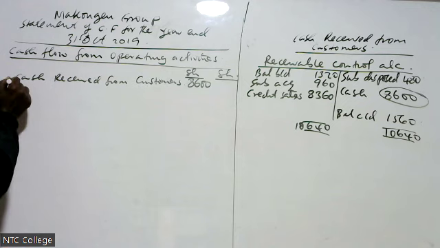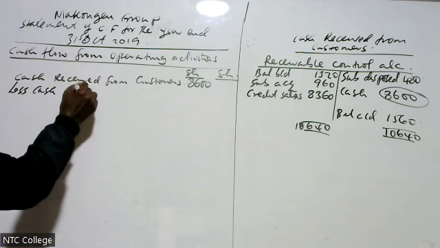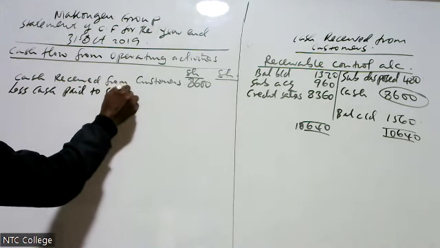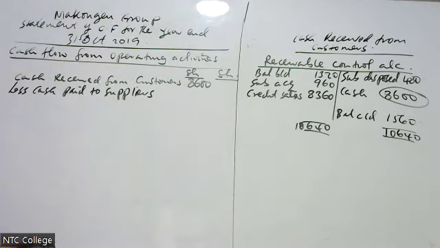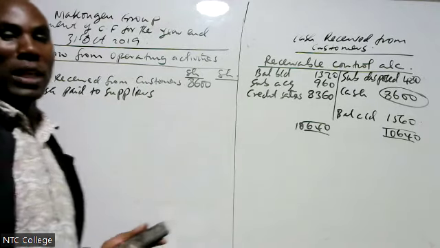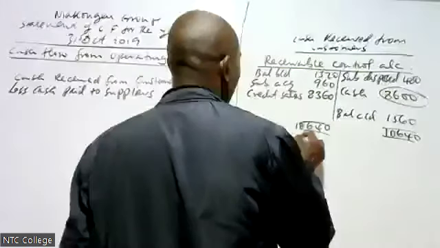Then I come to less cash paid to suppliers. Cash paid to suppliers, I go to the payable control account.